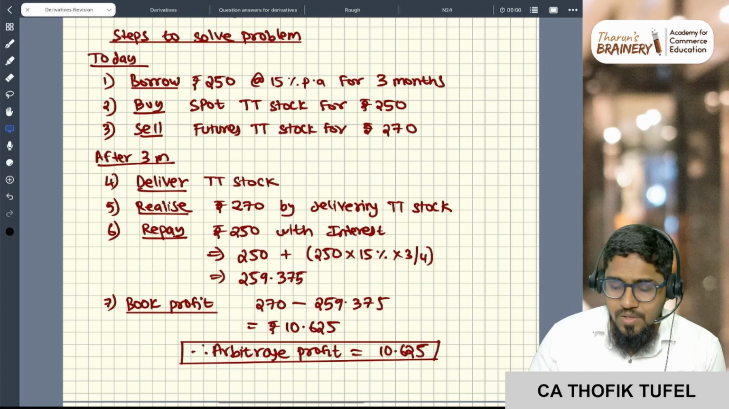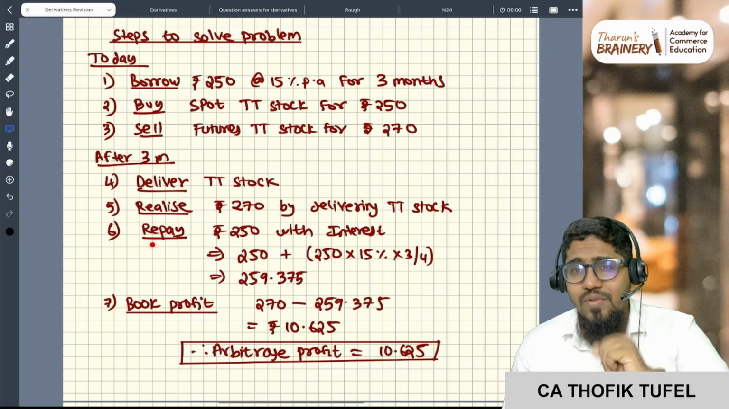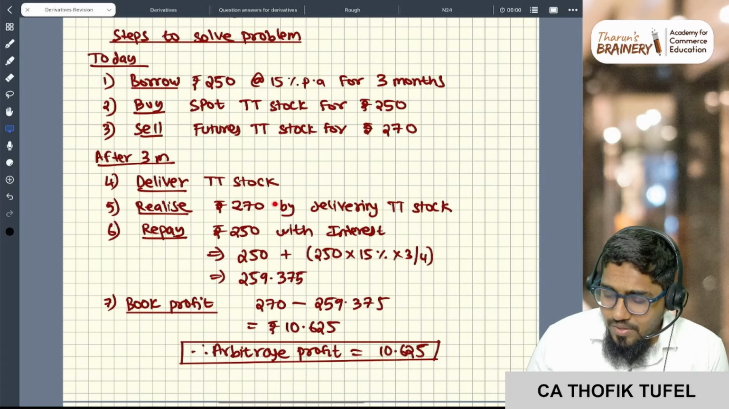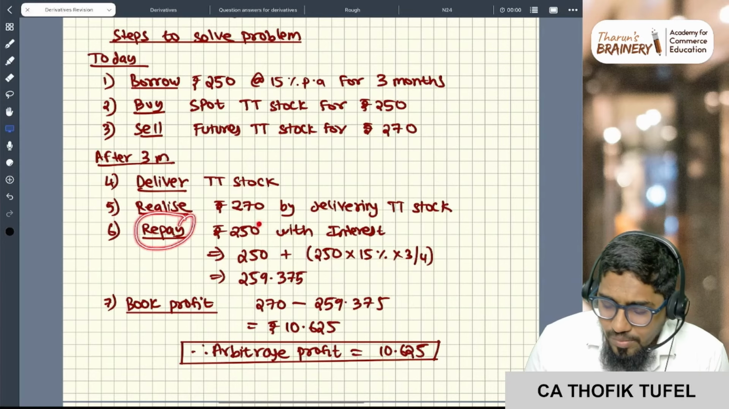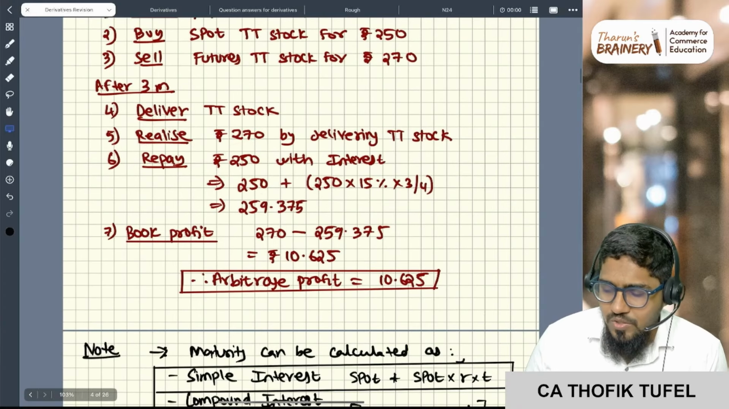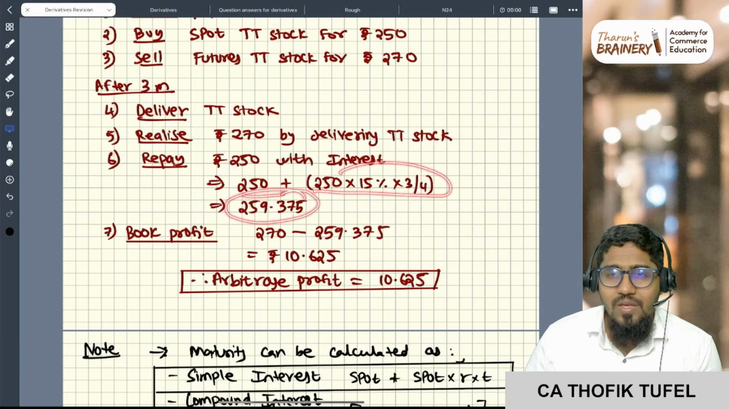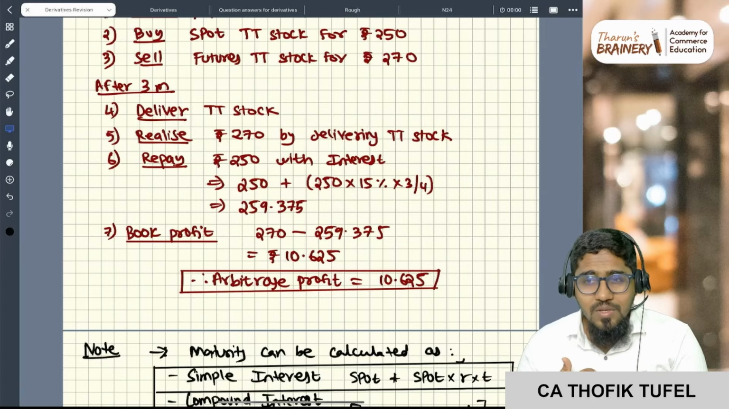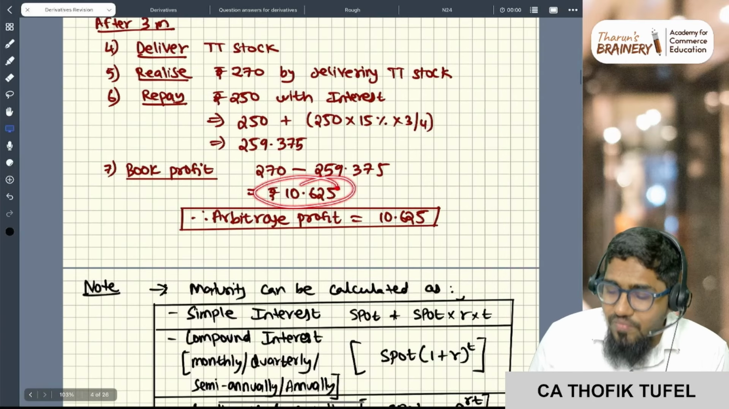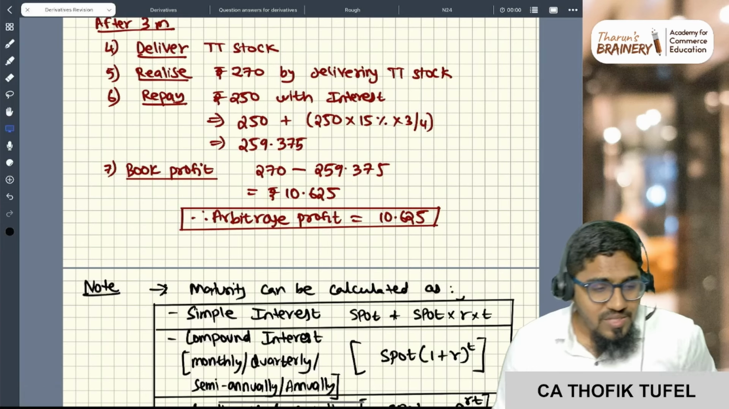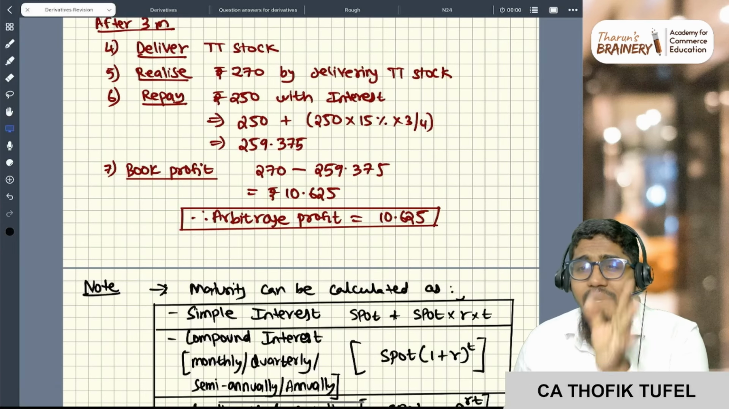Next what, sir? You borrowed 250 rupees, right? That you have to repay after 3 months. So what will you repay? You got 270, now you have 270 in your pocket. Now you have to repay 250 with interest. So 250 plus interest is 259.375. You repay 259.375 rupees and you book a profit of 10.625 rupees, which is there in your pocket. Now 10.625 rupees is called the arbitrage profit.